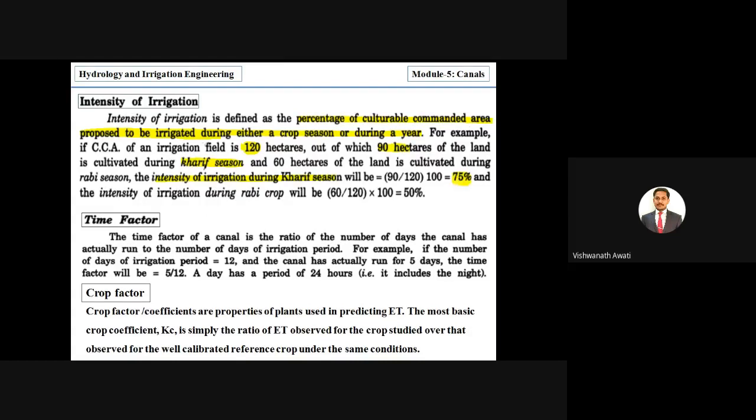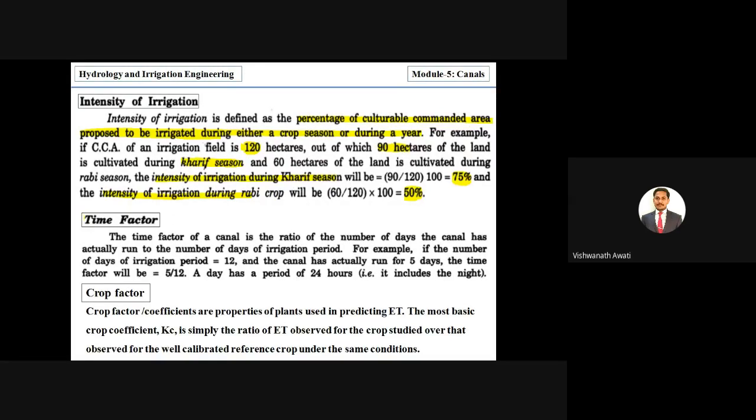Similarly, 60 hectares of the land is cultivated during the Rabi season. So the intensity of irrigation during the Rabi crops will be 60 by 120 into 100, which is 50%.